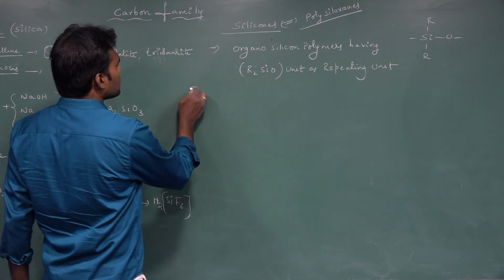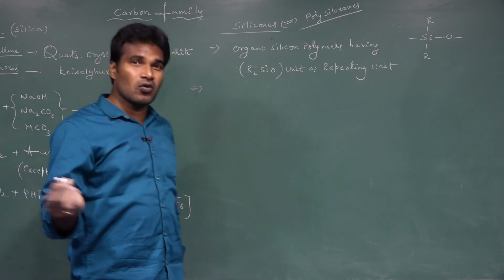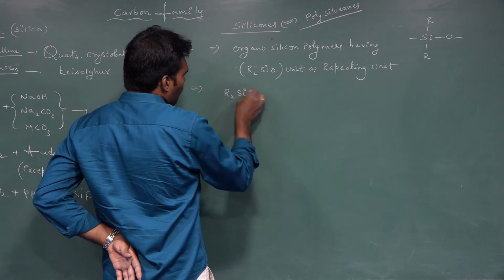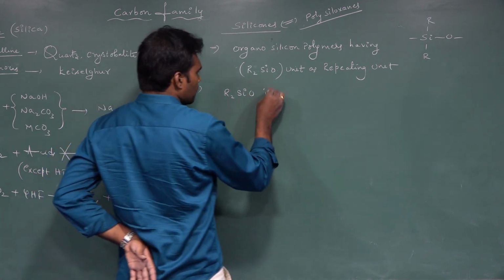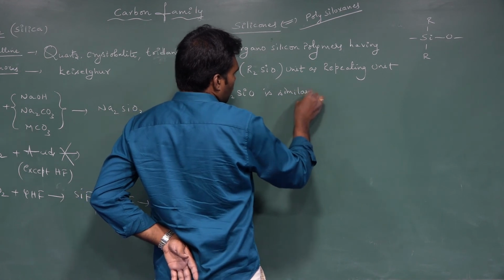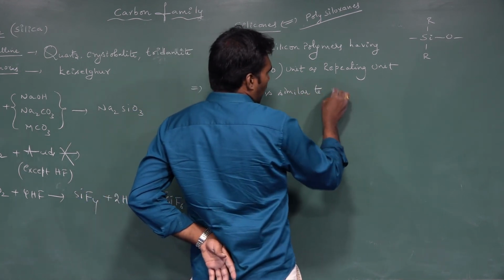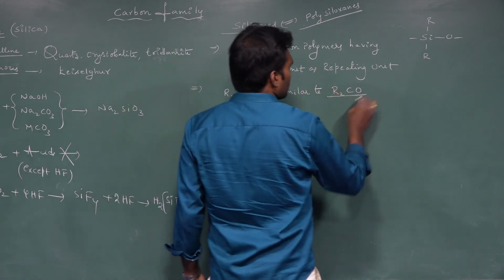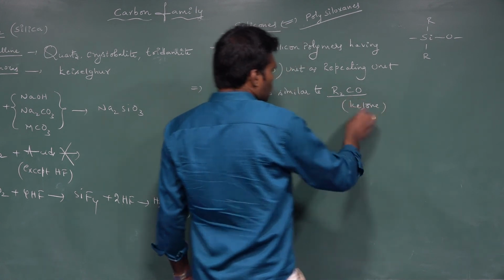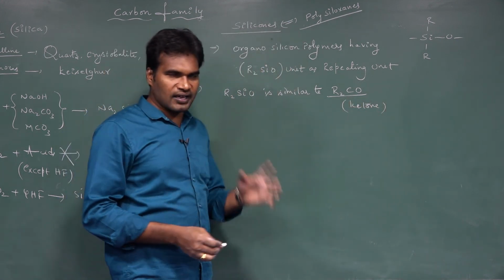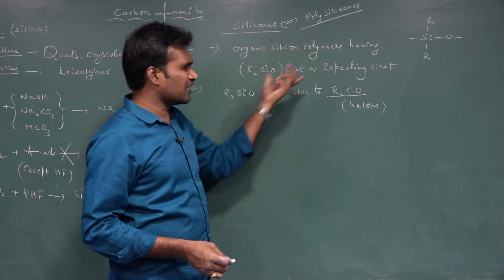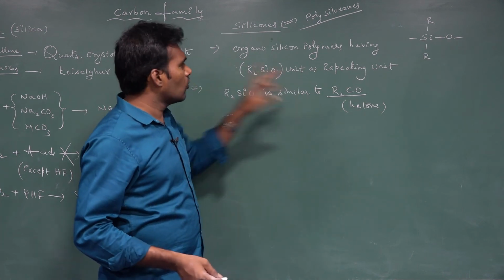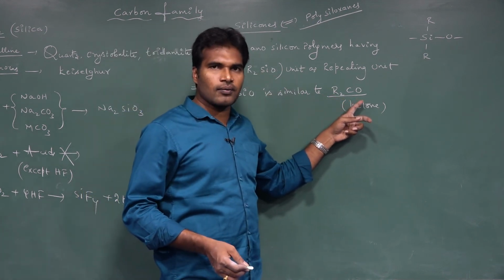And the name silicones, why are we calling them silicones? There was a reason. The repeating unit R2SiO is similar to R2CO, and R2CO is a ketone. So the empirical formula of silicone, R2SiO, is similar to the empirical formula of ketones.